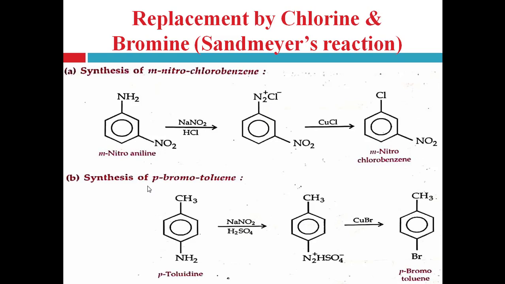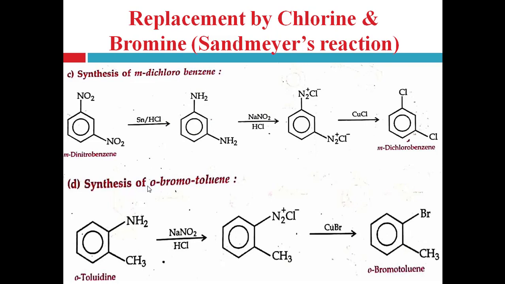This diazonium bisulfate group can be replaced with bromine with the help of cuprous bromide, that is CuBr. Right? This cuprous salt of chlorine and bromine is the main reagent for the Sandmeyer reaction. Right? So in presence of CuBr, this diazonium bisulfate group is replaced with bromine and produces para-bromotoluene.